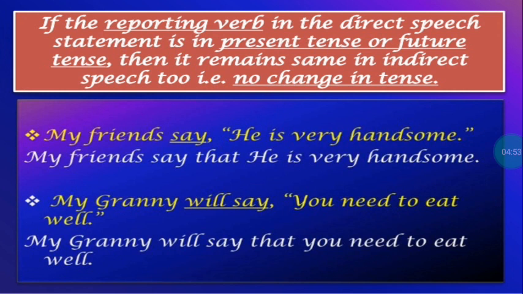Whenever the reporting verb is in the present tense or in the future tense, then when we change from direct to indirect speech, the words in quotation marks, that means whatever is in inverted commas, remain the same. So you need to eat well remains the same. My granny will say that, and we have to add this word that. So my granny will say that you need to eat well.